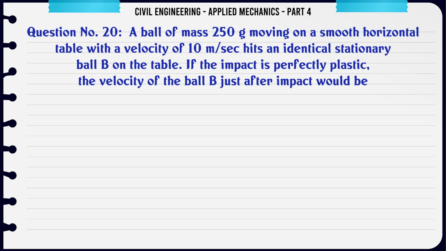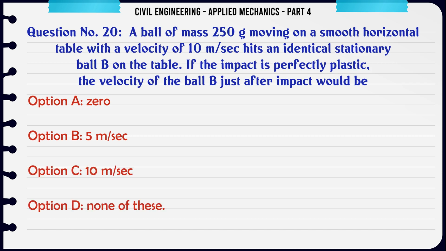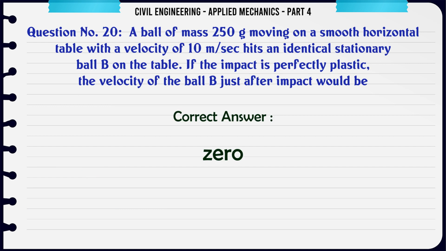A ball A of mass 250 g moving on a smooth horizontal table with a velocity of 10 m/s hits an identical stationary ball B on the table. If the impact is perfectly plastic, the velocity of the ball B just after impact would be A. 0, B. 5 m/s, C. 10 m/s, D. none of these. The correct answer is 0.